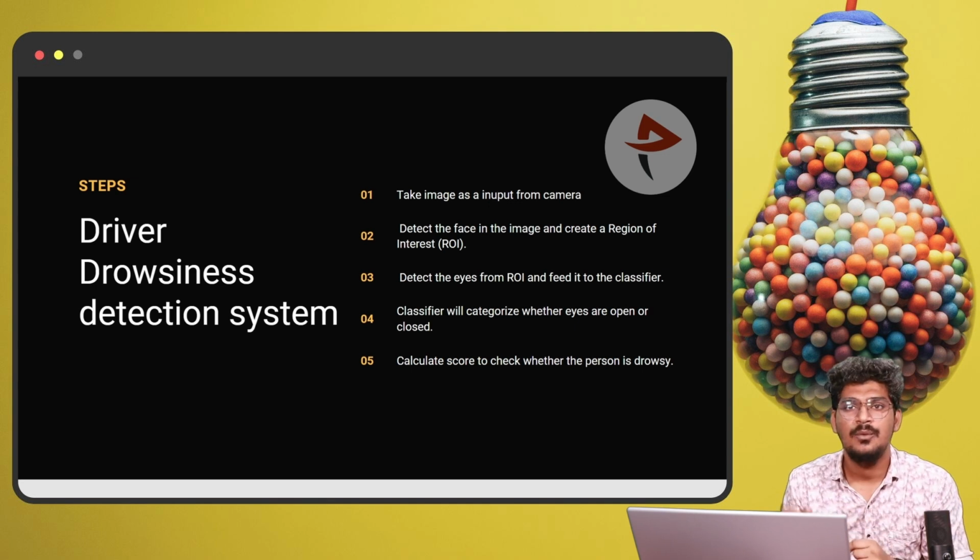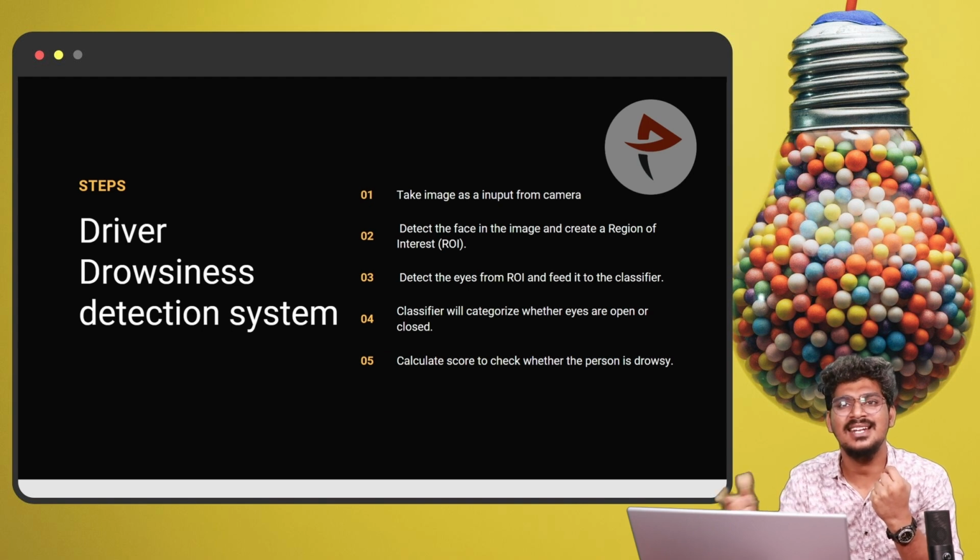feed it into the classifier. Why are we going to feed only the eye into the classifier? Because based on the eye, it will return the output. Otherwise, it will not. Try to understand. Once you detect the face, we concentrate on detecting the eye. Based on the eye being open or closed, it will return the output. Once you detect the eye, that particular region of interest is fed into the model for prediction. Based on the eye open and close, it returns the output. Once the eye is closed for a few seconds, it will alert the driver. Okay, right.